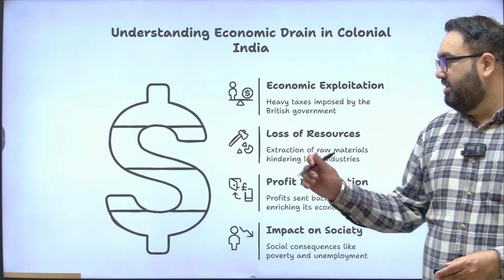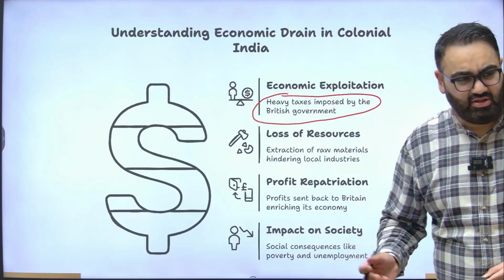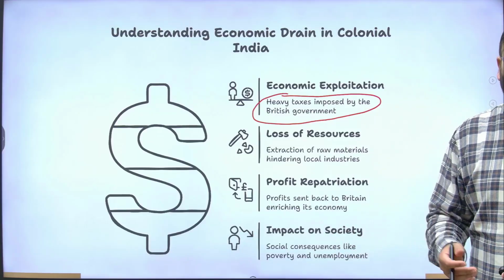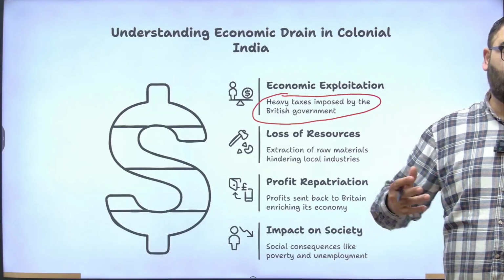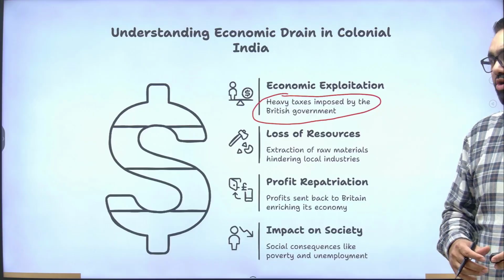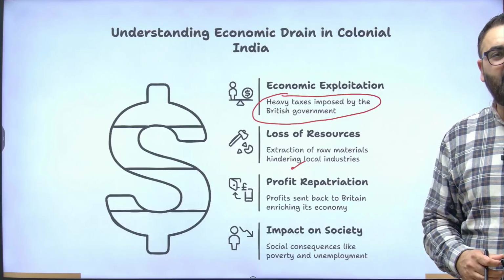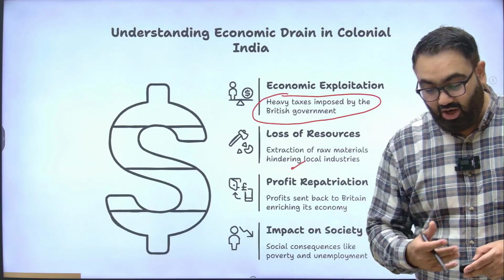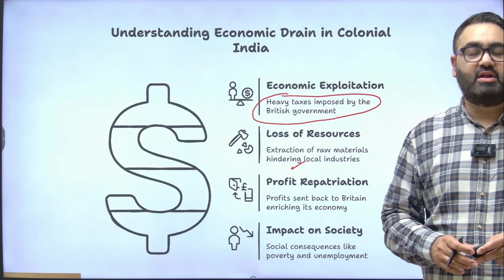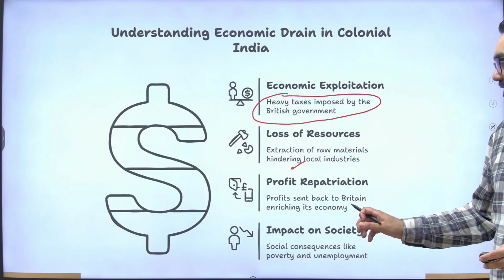It led to economic exploitation because heavy taxes were imposed by the British government, taxes on the farmers, taxes on Indian products. When Indian products used to go outside, then when the British product would come here, there were no taxes so that it could be easily sold in the Indian market. Drain of wealth also meant loss of resources. All our local resources, there was a huge amount of timber that was cut to lay down the railway lines, and a lot of that was exported to Britain to help in their own industrial revolution and their own long-term growth. Then there was a problem of profit repatriation.